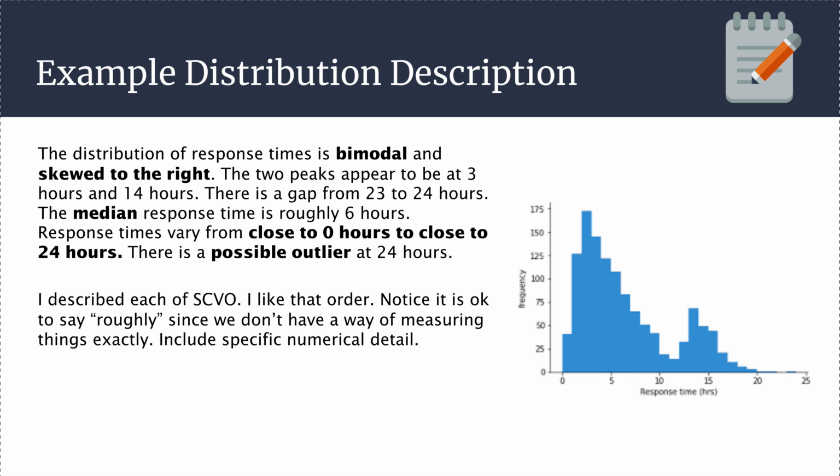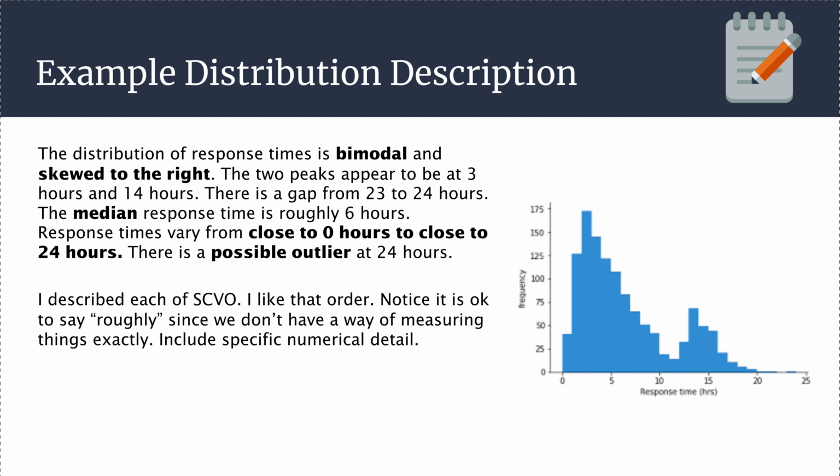All right, let's do a quick example of how we describe a distribution of data when we're looking at quantitative data. If you're asked, hey, describe the distribution of a data set, and we're looking at a histogram or a stem and leaf plot or a dot plot or something, here's how we can do it. I like to go in order: shape, center, variability, outliers. And I work into the description any unusual features like gaps or clusters.